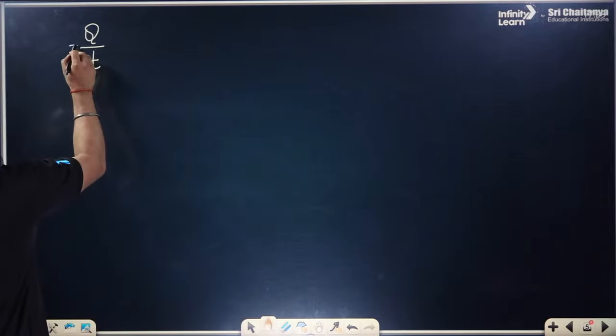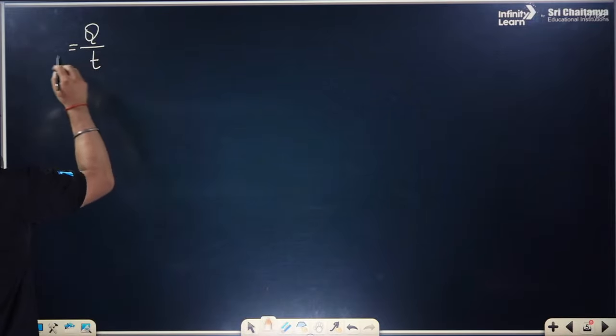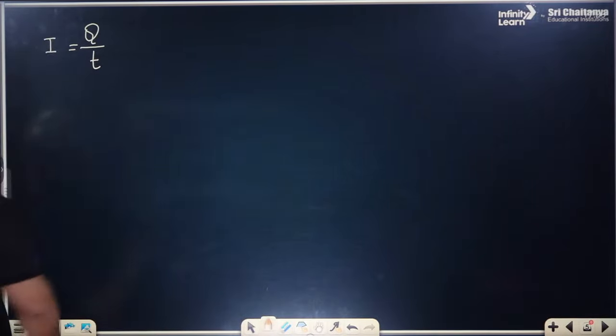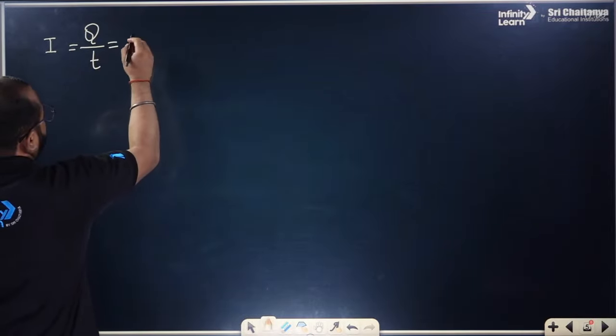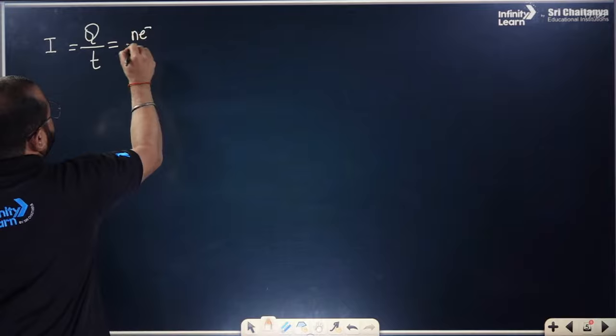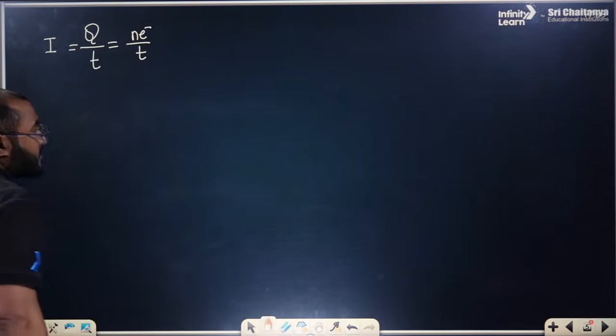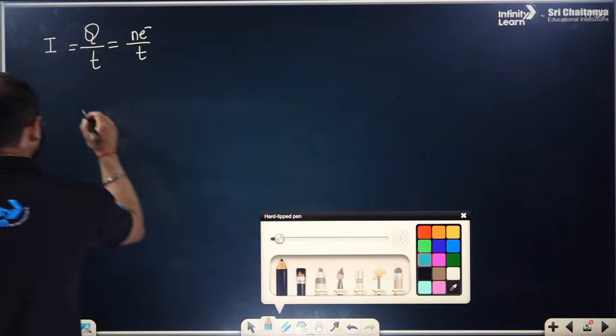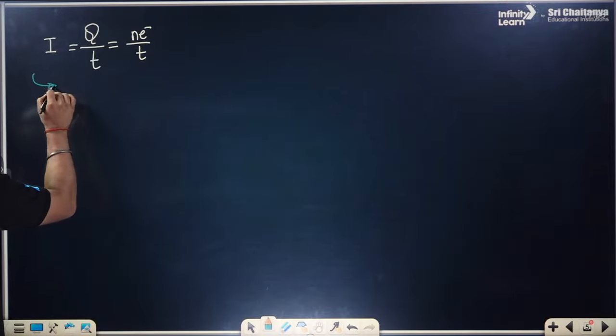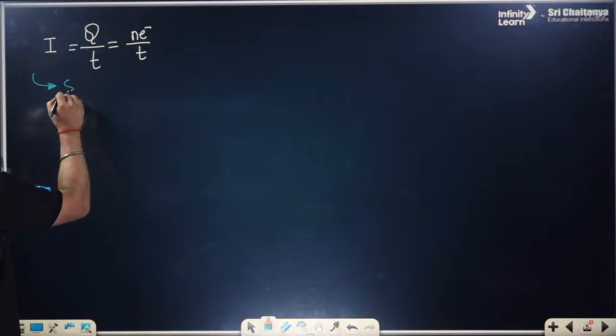It creates electric current, everyone. What does it create? It creates electric current, which is represented by I, which can also be written as Ne/t. This is current, everyone. Fine. If you want to go with the electric current, there are a few points that we want to write down. If we talk about the current, the SI unit